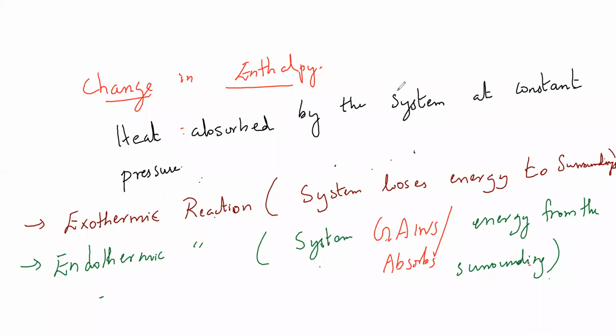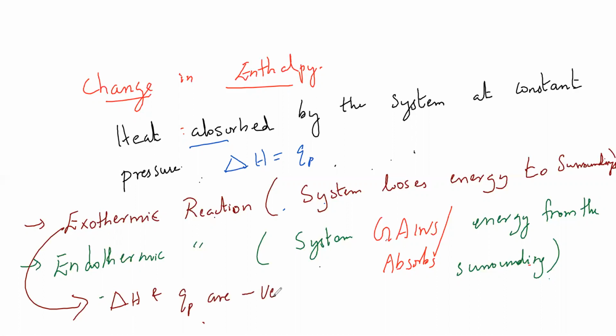So if you ask me what is the formula for this, this is nothing but delta H is equal to QP. So for exothermic reaction, both delta H and QP are negative. Then for endothermic reaction, both delta H and QP are positive.